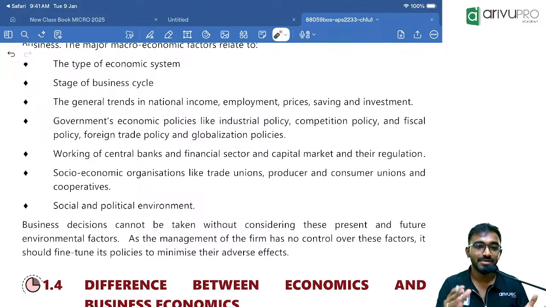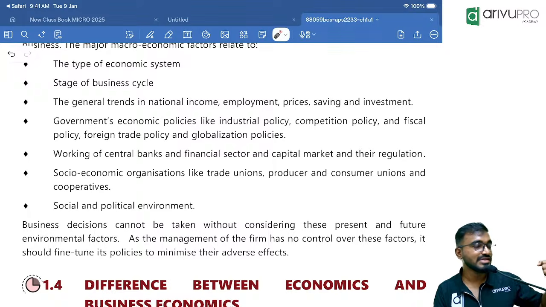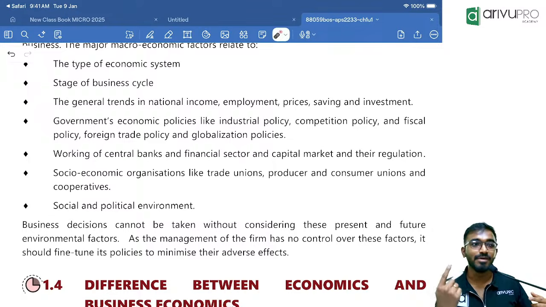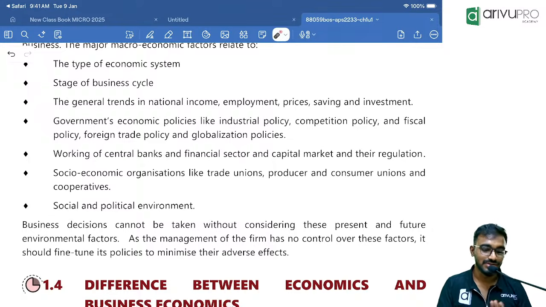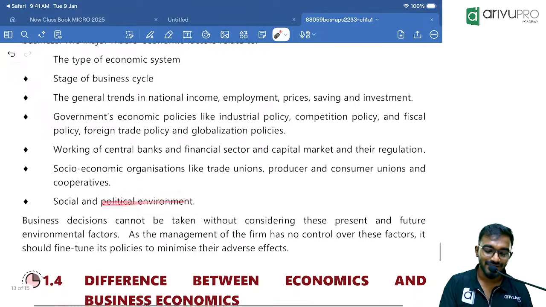And all our BJP Congress fellows are there. No, we did this. Hello, we sanctioned it. Hello, we gave funds. Stupid fellows, to complete one bridge you have taken 15 years. Three governments are fighting. In Karnataka, it happened, the Helanka bridge. One party came and said, hello, we sanctioned it. The other party came and said, hello, we approved it. Hello, we completed it. They are stupid. One bridge, 15 years, three governments changed. You see? Political environment. Is there stability or instability?